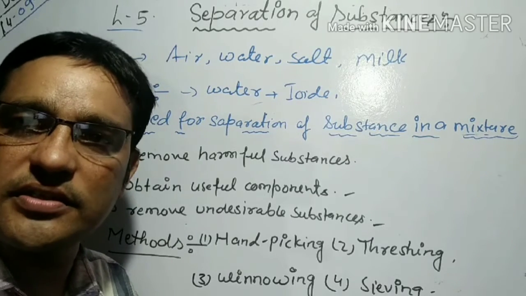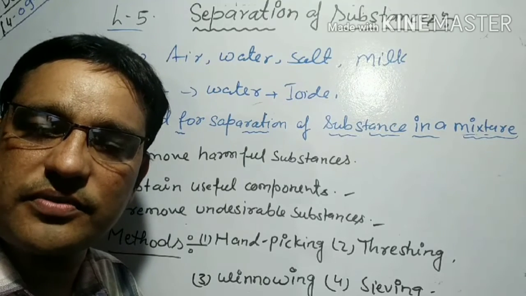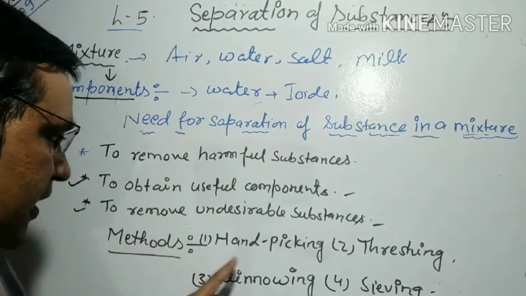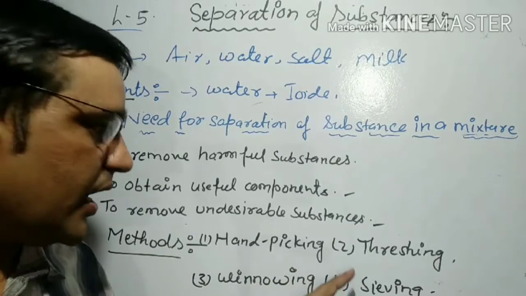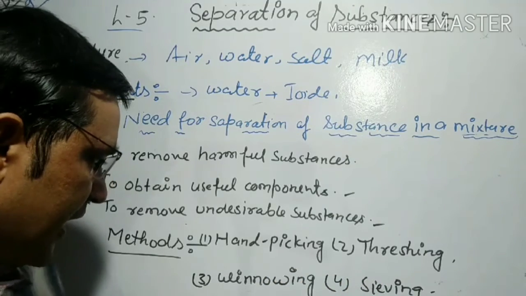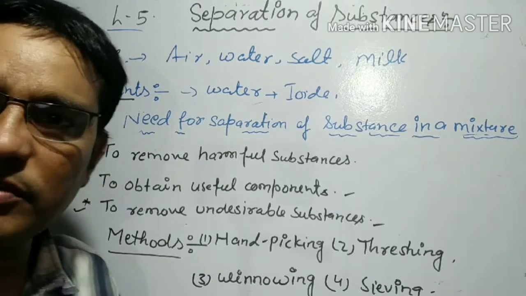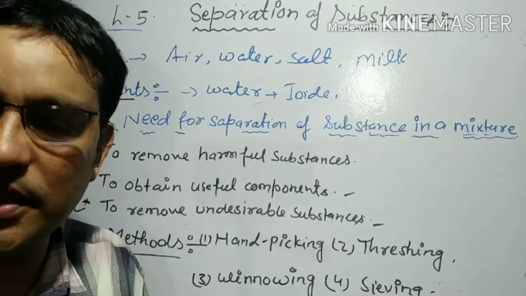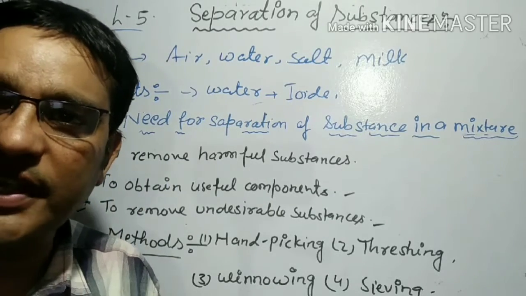There are the following methods for separation of components from mixtures. Number one, hand picking; number two, threshing; number three, winnowing; and number four, sieving. First of all, the hand picking method. What is the meaning of hand picking?